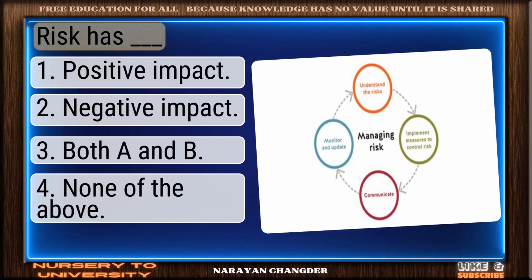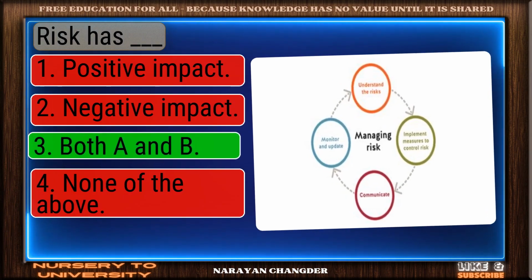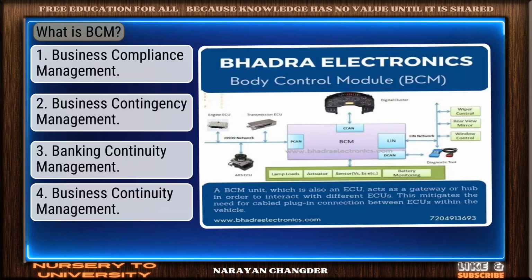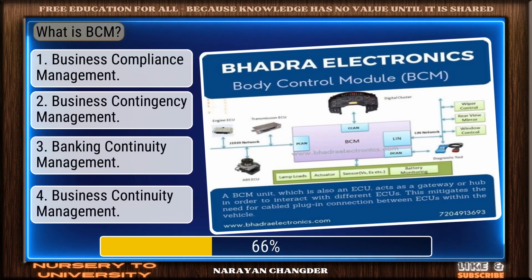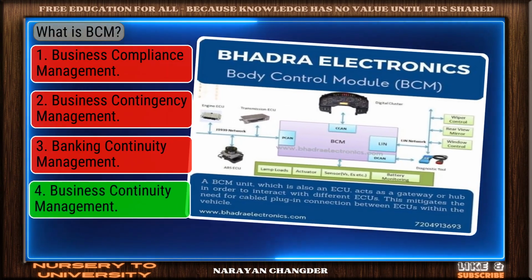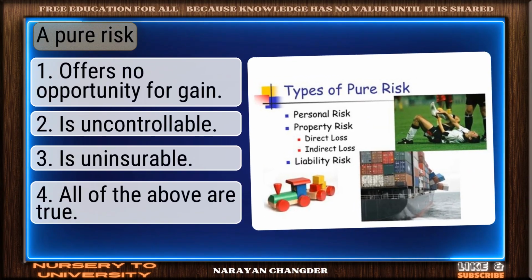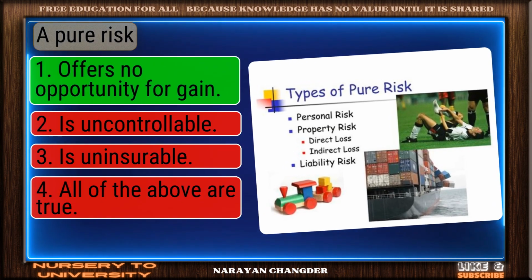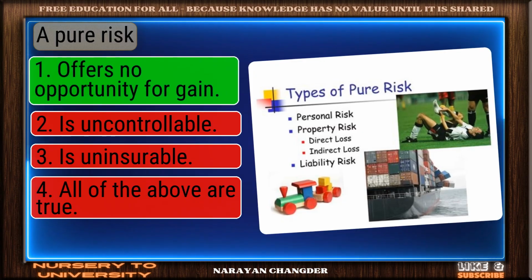Question number 77. Risk has dash. You're right. Both A and B is the correct answer. Question number 78. What is BCM? You chose business continuity management, and it is correct. Question number 79. A pure risk. Bravo! Offers no opportunity for gain is the answer.